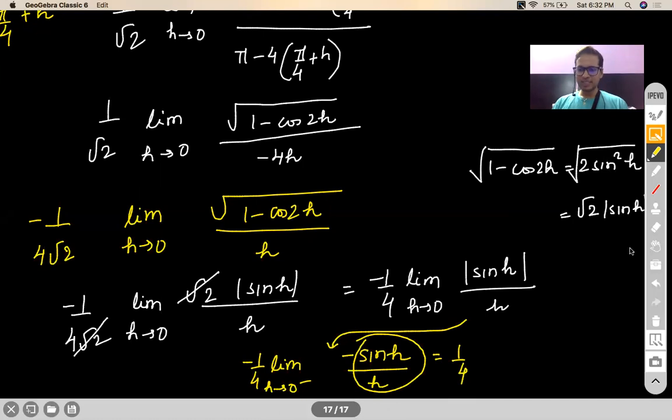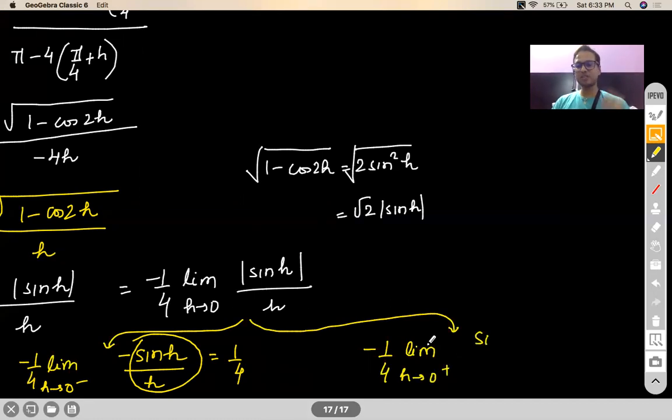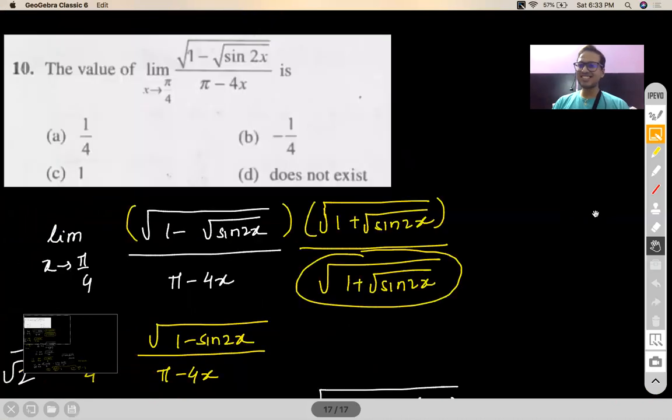Getting my point? But if you're evaluating the right hand limit, all of you please pay attention. Here is the game changer. When you're evaluating the right hand limit, your mod of sine h will remain sine h, because sine h will already be a positive quantity. So mod will do nothing to it. It will return sine h to you. So sine h by h as h tends to 0 plus is again a 1. So your answer will be minus 1 by 4. My dear friend, left hand limit and right hand limit do not match. What is the answer then? The answer is does not exist.